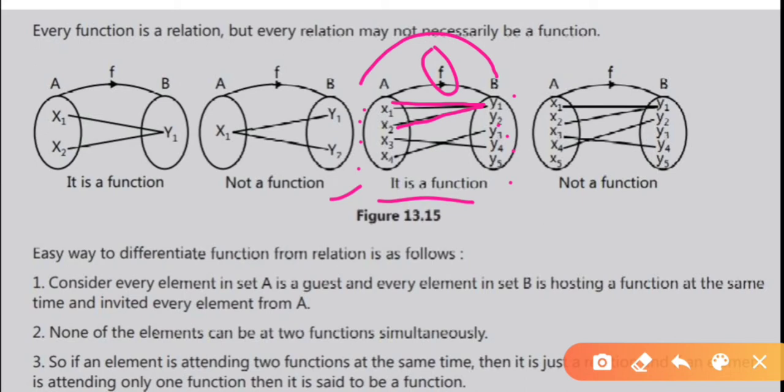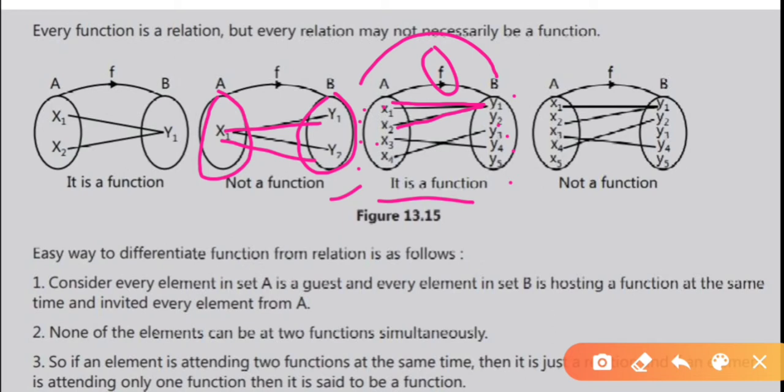But our condition is that every element of set A is associated with some element of set B, which is satisfied. If two elements have the same image, there is no problem. But a single element of set A cannot have two images in the codomain.